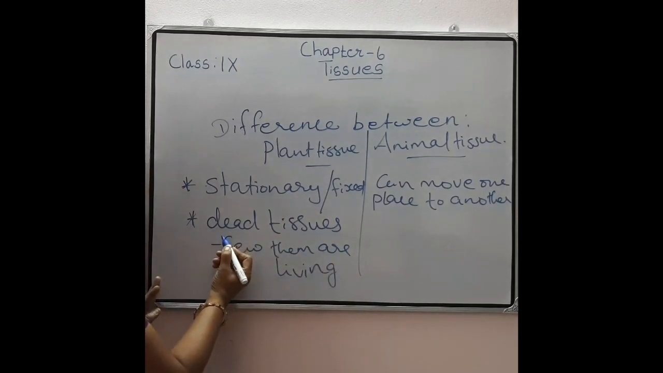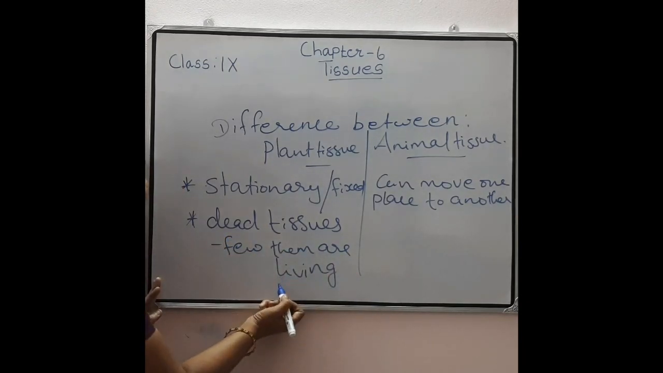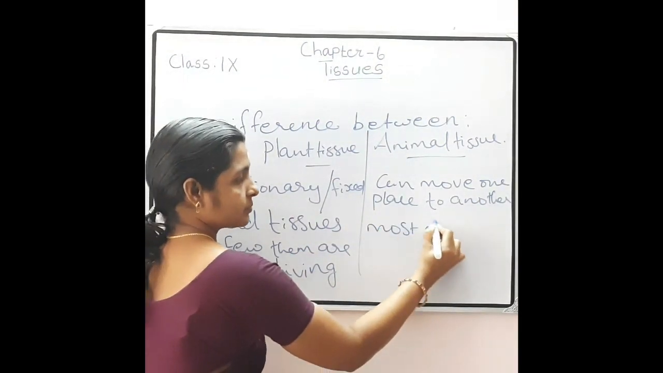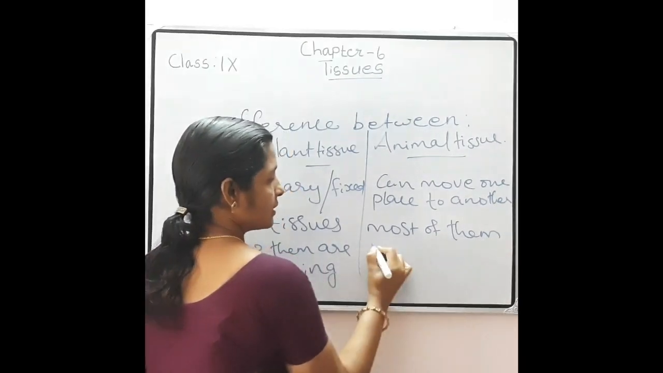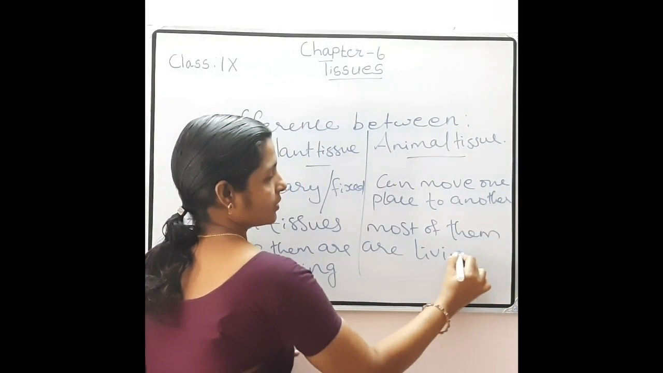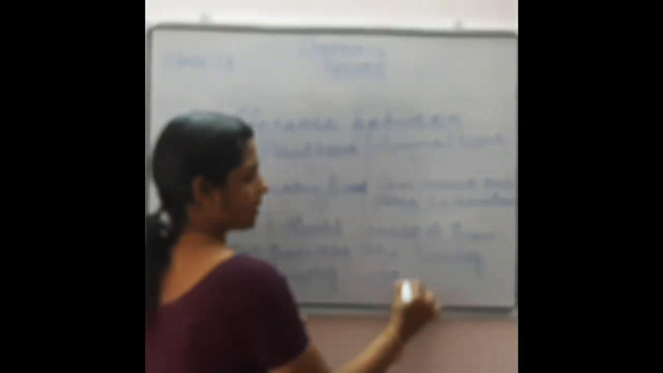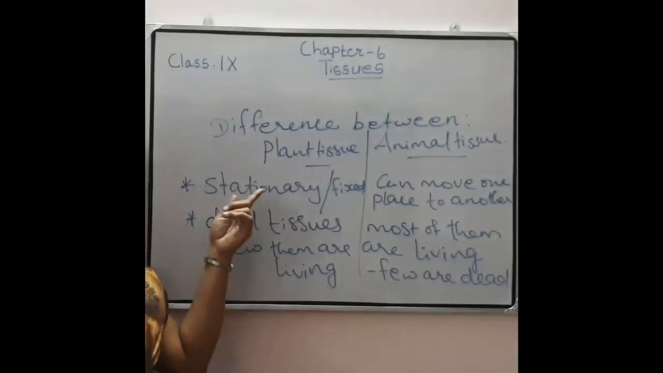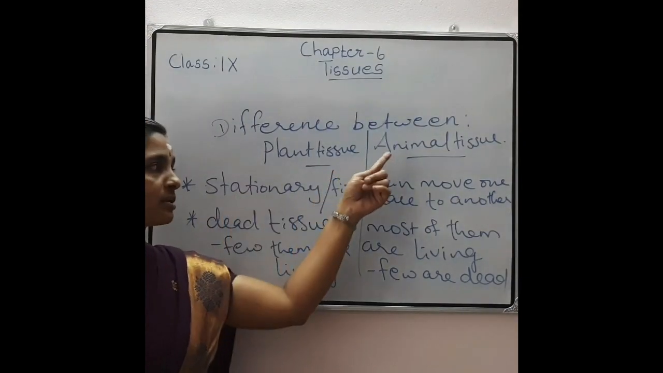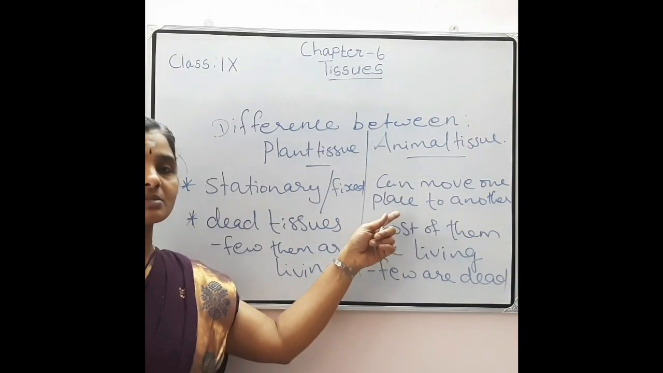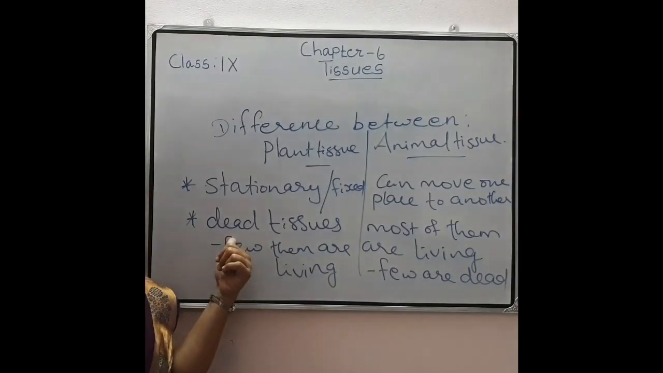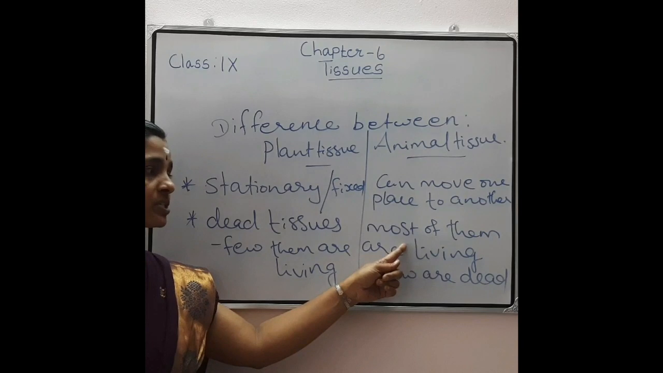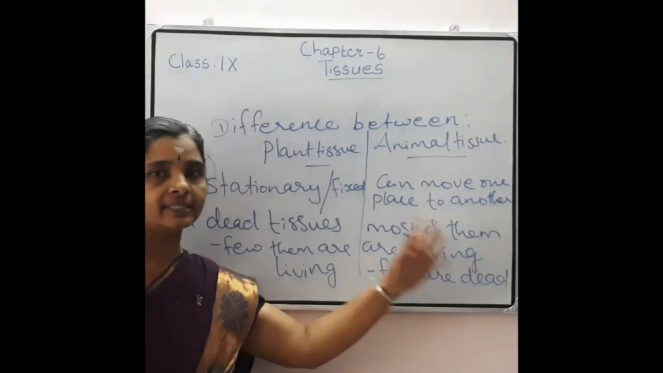Most of the plant tissues are dead tissues, only few of them are living. Then what about animal tissue? Most of them are living tissue, and only few are dead. It is another difference. So once again, plant tissues are stationary or fixed, and animal tissues can move from one place to another, such as blood and lymph. Here, most of the tissues are dead, only few of them are living. But here, most of the tissues are living and few of them are dead.